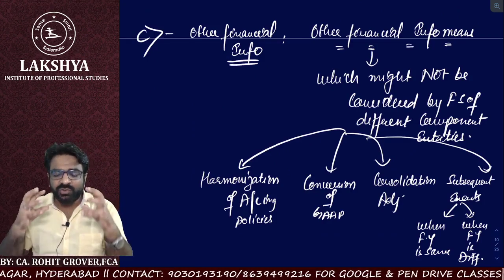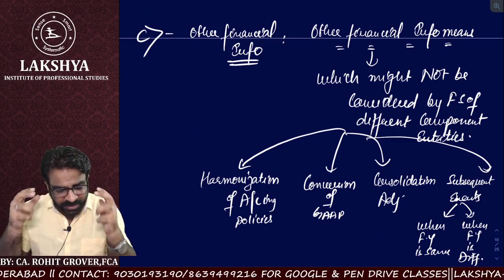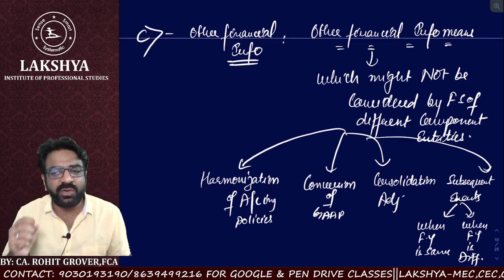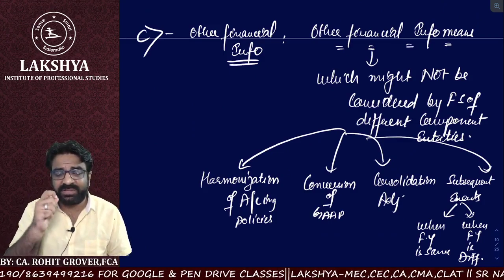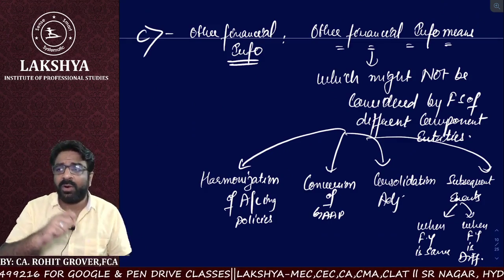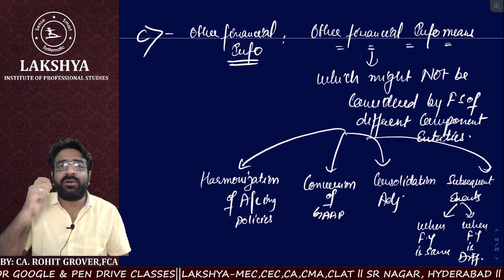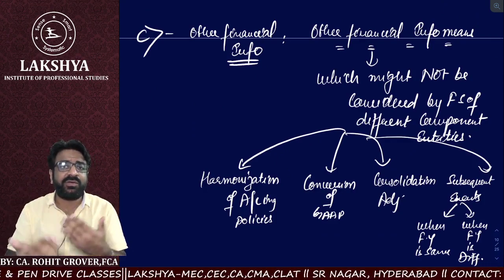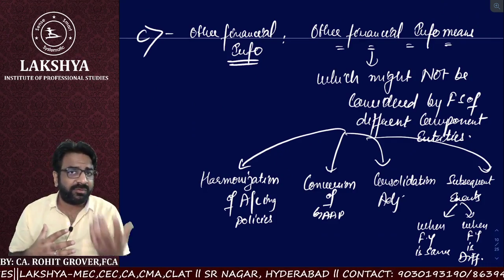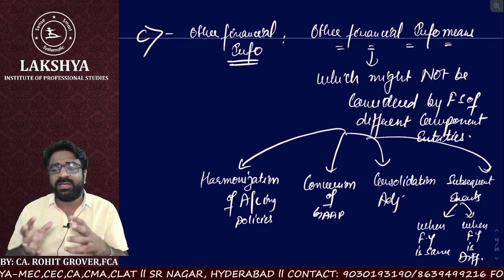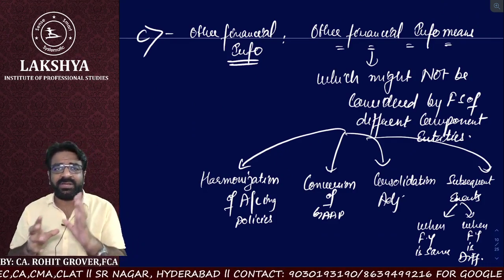And sometimes he has to also put a lot of focus while understanding the consolidation adjustments, whether the company has computed the goodwill or the capital reserve or the minority interest. You know that in the FR you already have these topics. Whenever the consolidation takes place, we have to calculate the goodwill or capital reserve at the time of acquisition only. That is a one time calculation.